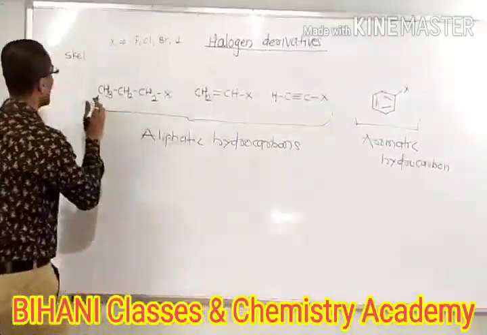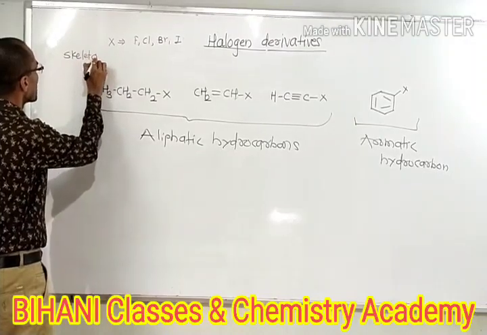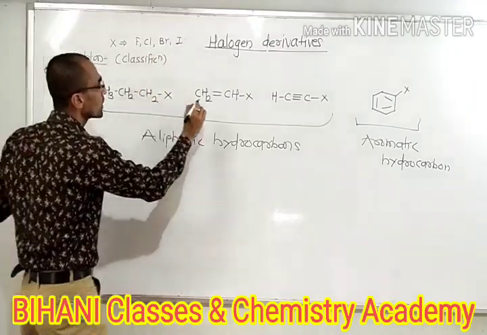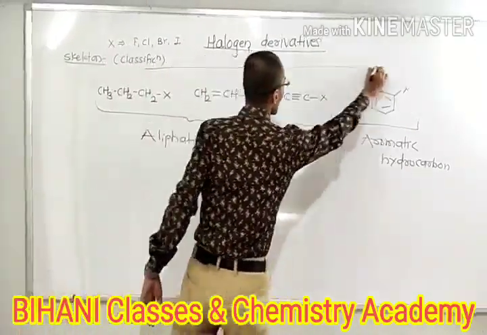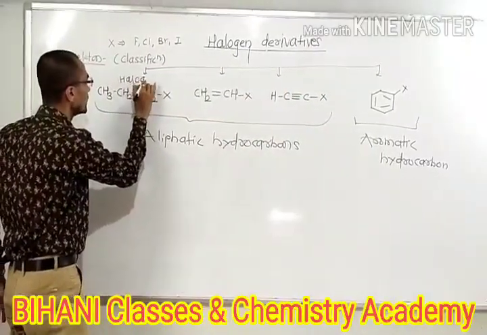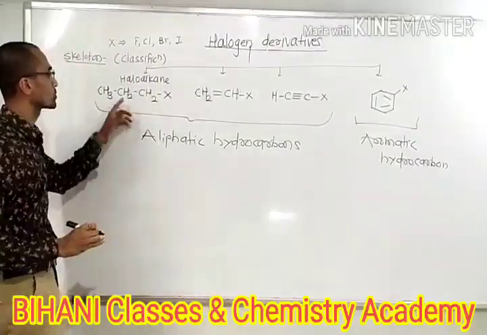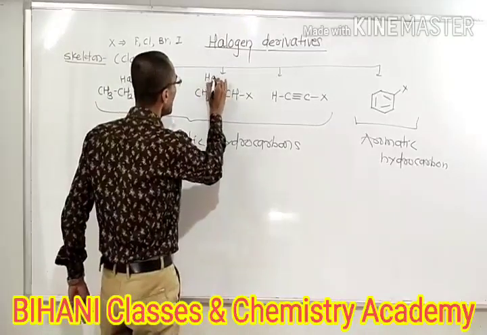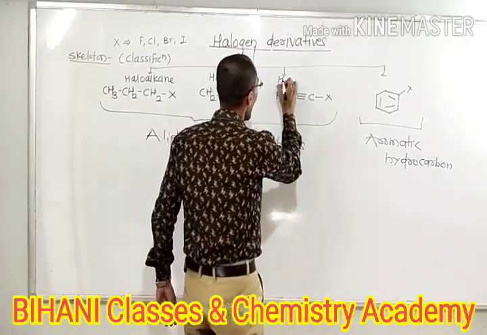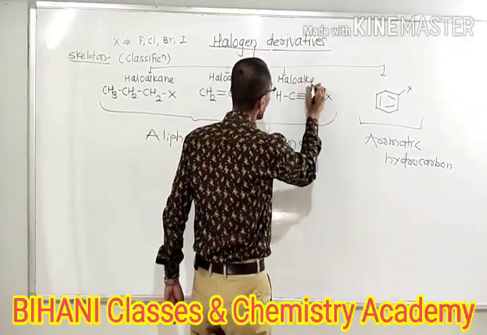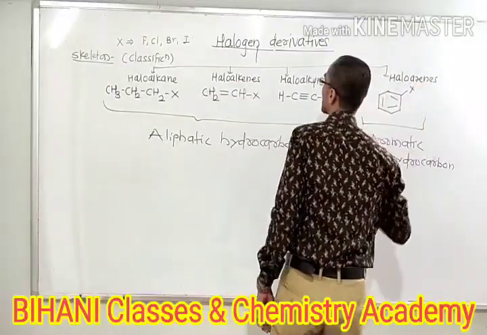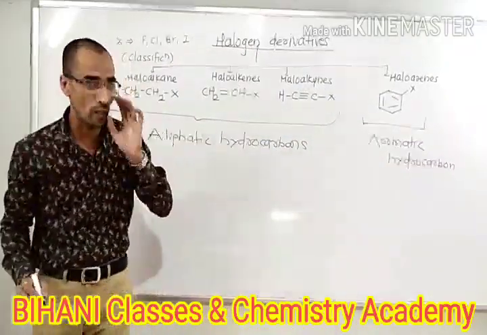So based upon the skeleton we do the classification, and these halogen derivatives are classified as haloalkanes, because we replace the hydrogen from an alkane; haloalkenes, because we replace the hydrogen from an alkene; haloalkynes and haloarenes. So these are the classification of halogen derivatives based upon the skeleton.